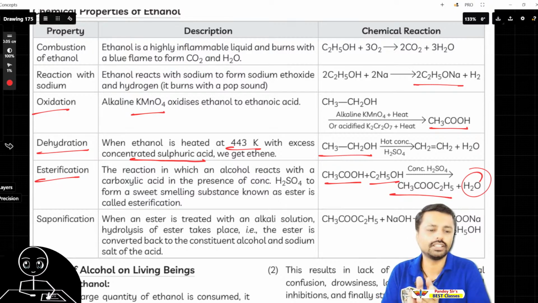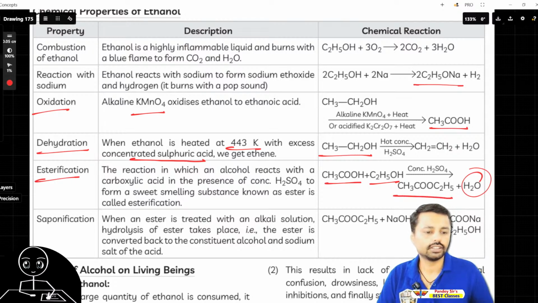Next is saponification. Saponification means soap is formed, sodium gets added. So the ester is treated. This is the ester, and in this ester the C2H5 will be removed and Na will come here, giving CH3COONa.